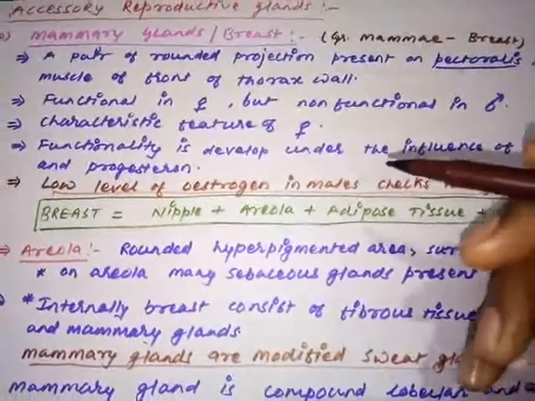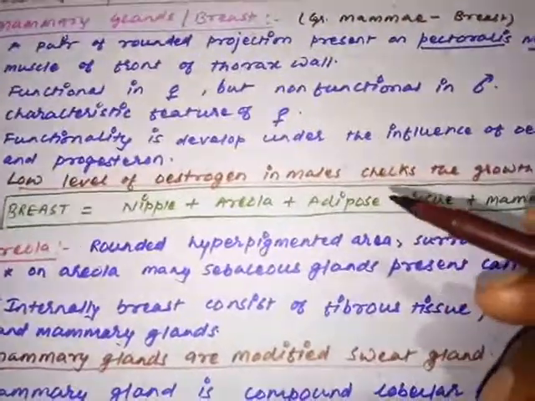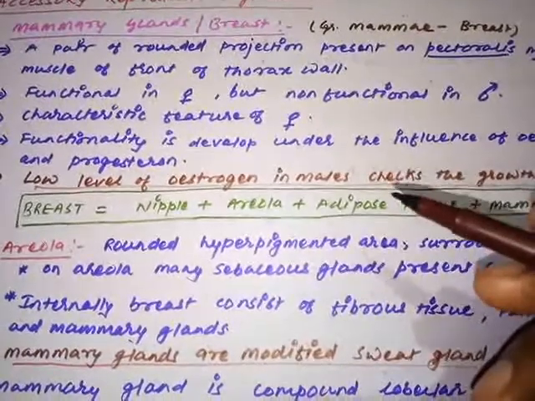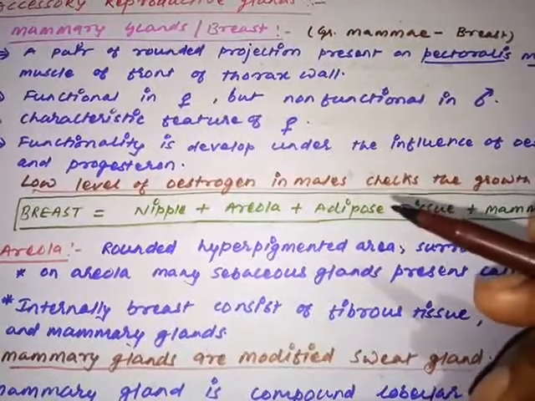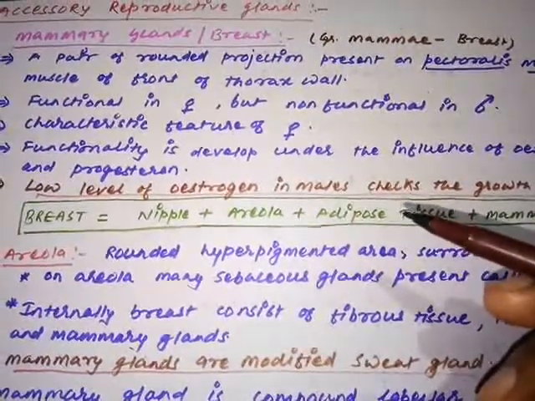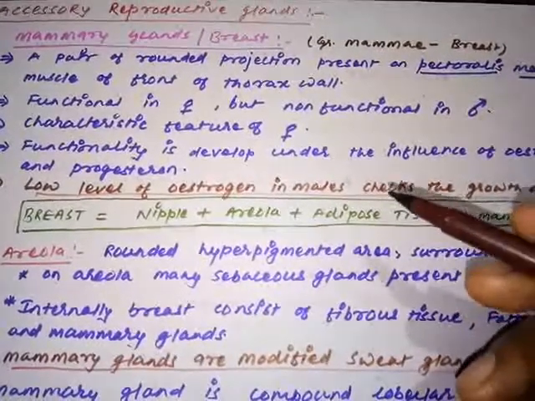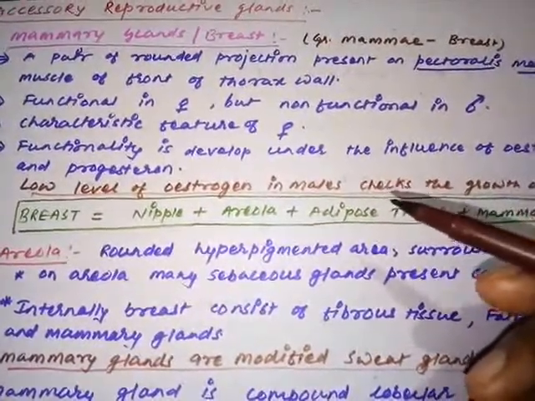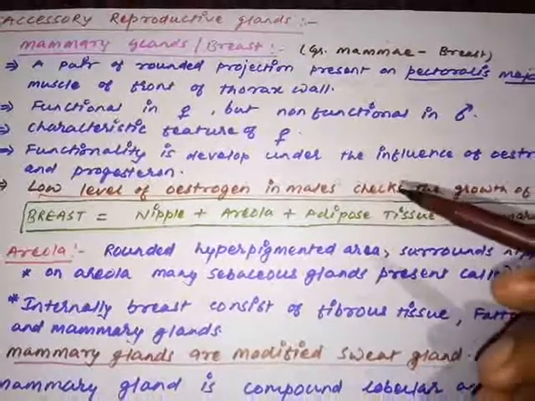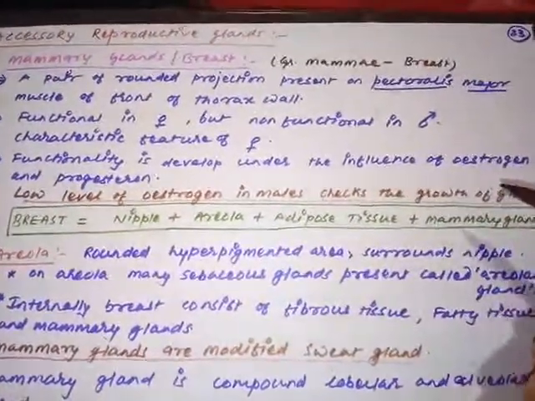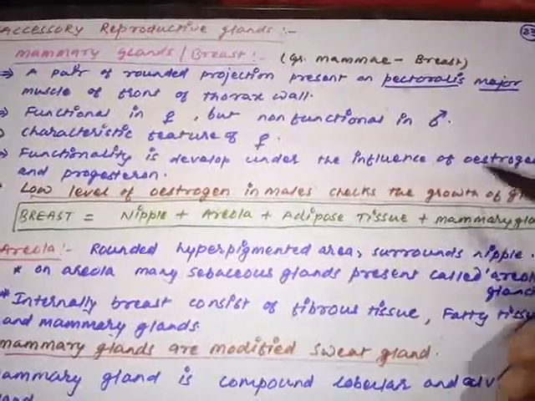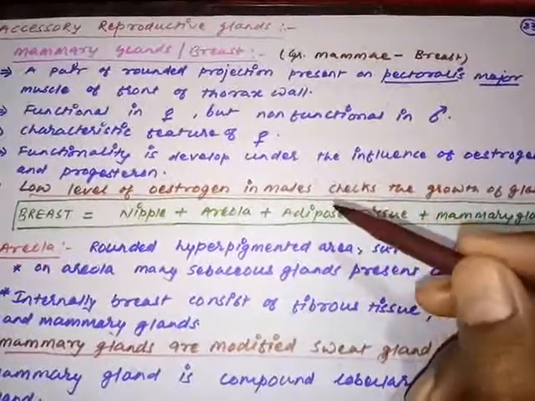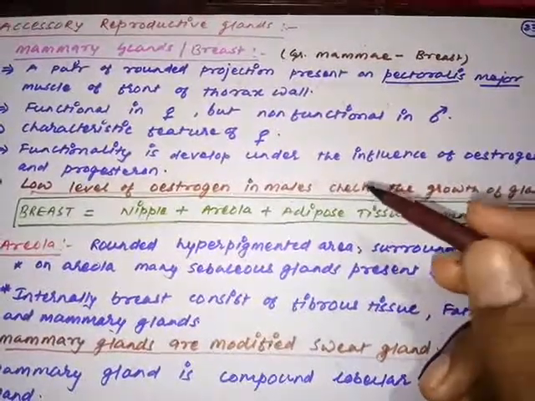Now moving on to how these mammary glands become functional, or how they get reduced, degenerated, rudimentary or vestigial. Remember, the functionality of the mammary gland depends on hormones, specifically on estrogen and progesterone. These two are called the female hormones.